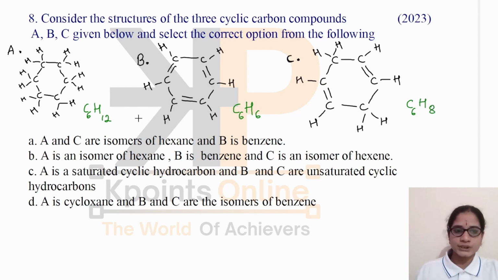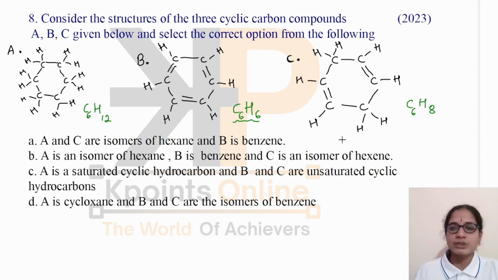Okay, now let us see the options. A and C are isomers of hexane and B is benzene. Yes, this is benzene, which has the molecular formula C6H6. Whether A and C are isomers of hexane: isomers means what? We know that they have the same molecular formula, but these two do not have the same molecular formula, and it is not the molecular formula of hexane either.